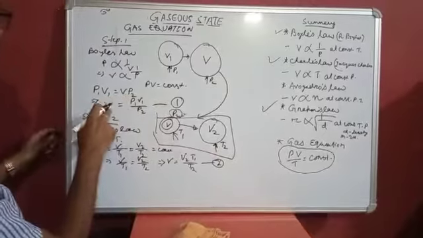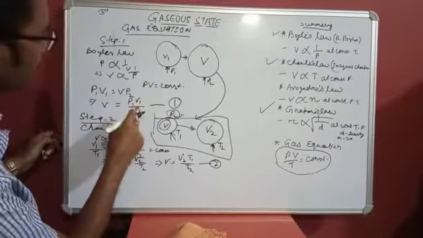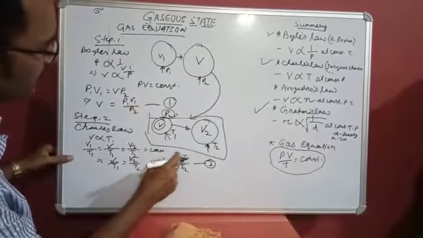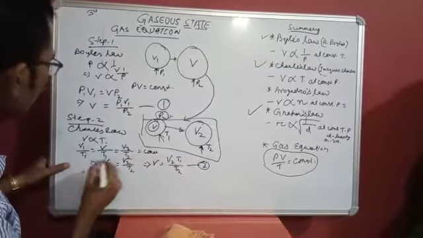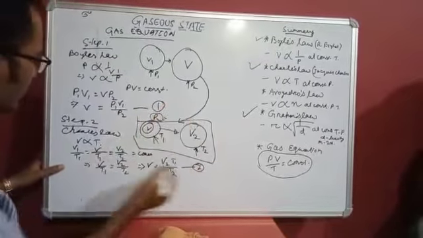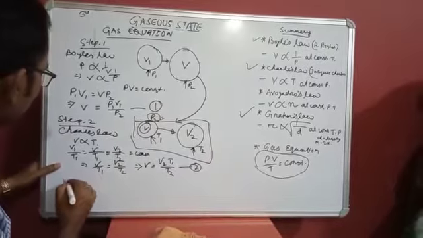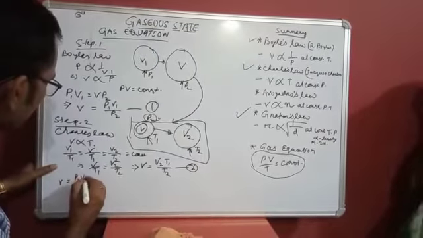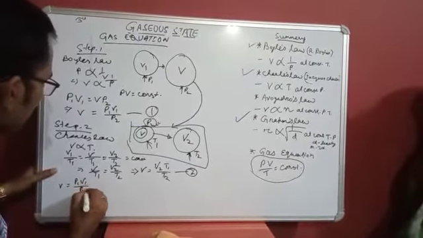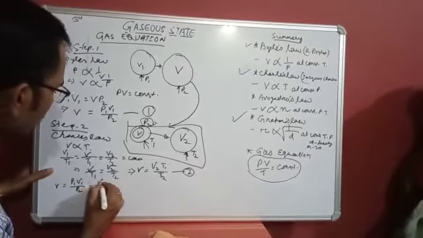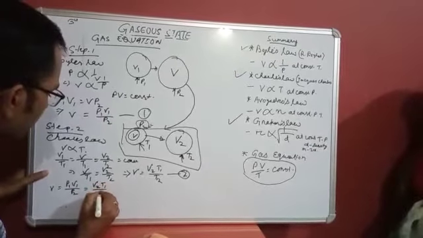Then from equation 1, V is equal to P1 V1 by P2, and here V is equal to V2 T1 by T2. Then from equations 1 and 2, we will get P1 V1 by P2 is equal to V2 T1 by T2.